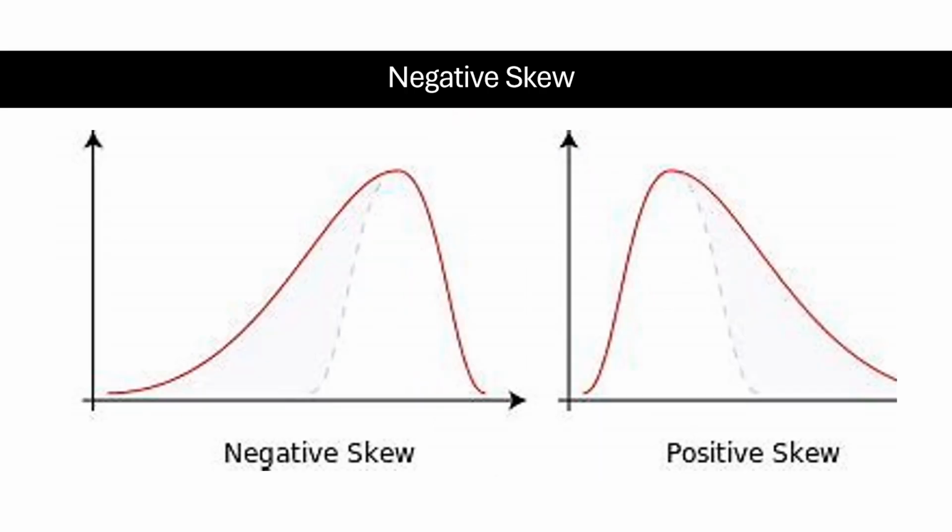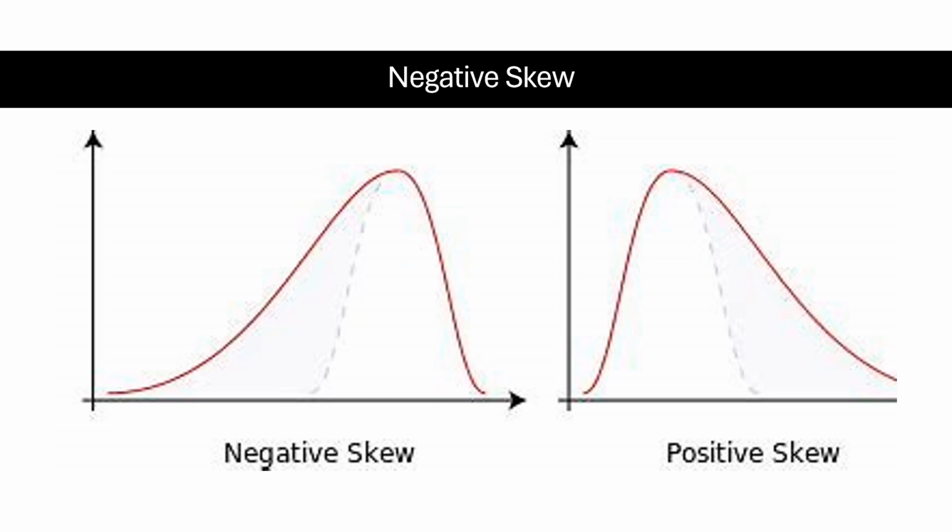So negative skew. This is a left skew. In a negatively skewed distribution, the tail on the left side is longer or fatter than the right side. Most of the data values are concentrated on the right, with fewer values trailing off to the left. Now the mean is pulled in the direction of the skew, which in this case is to the left. Therefore, the mean will be less than the median.